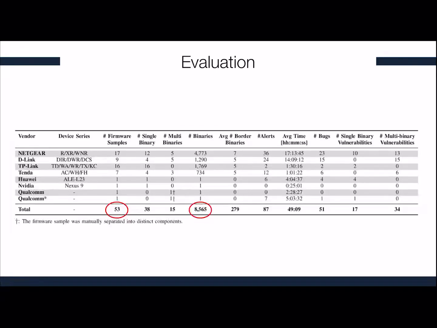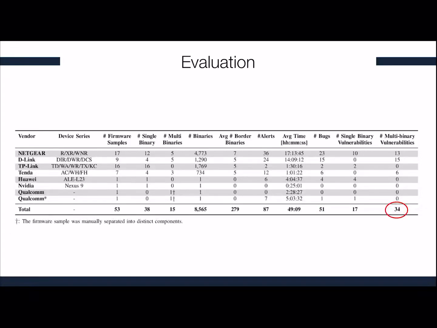We can see that across the 53 firmware samples, we analyzed in total more than 8,000 different binaries, and our system produced 87 alerts. Of these, we found that 51 were true positives, and there were indeed bugs.